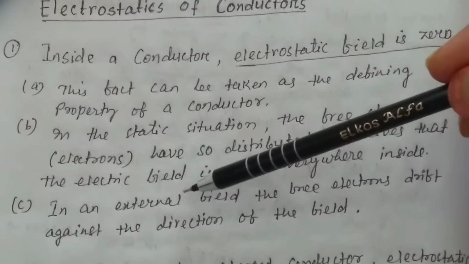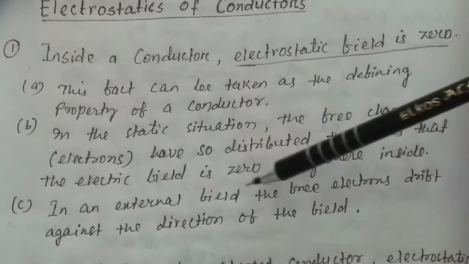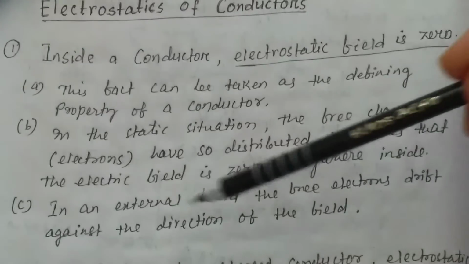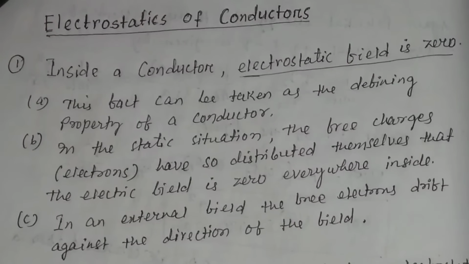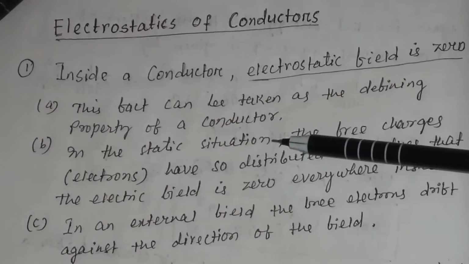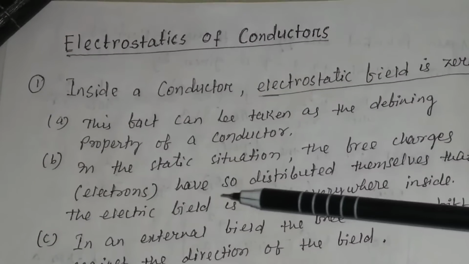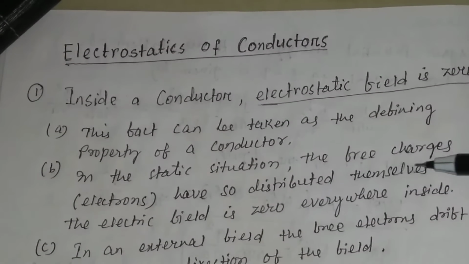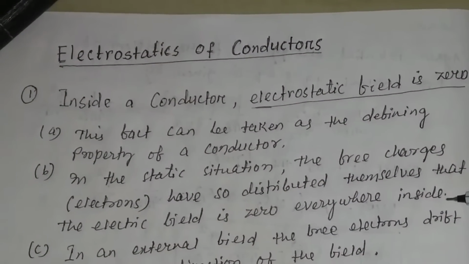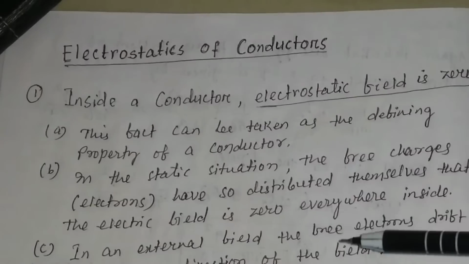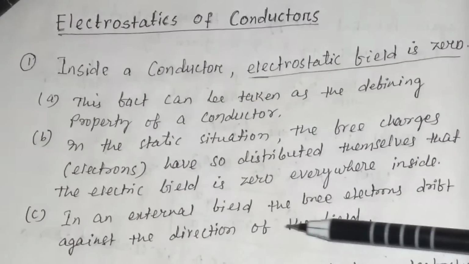If no external electric field is given, that is the static situation, the free electrons have so distributed themselves that the electric field is zero everywhere inside the conductor. But if an external field is given, the free electrons drift against the direction of the electric field.